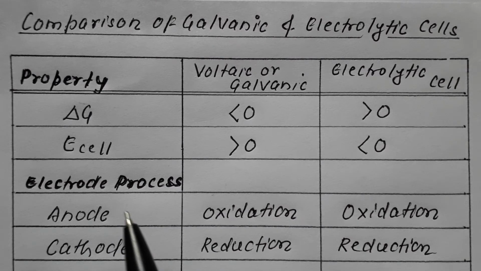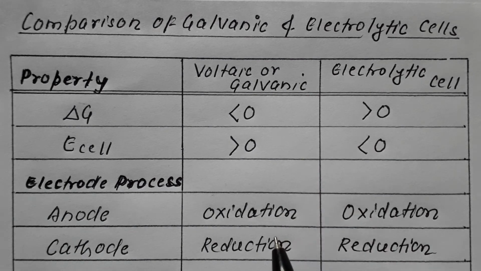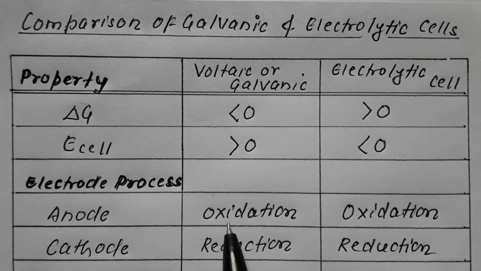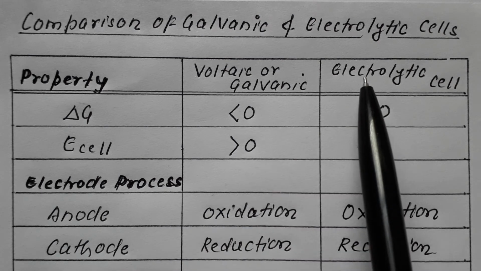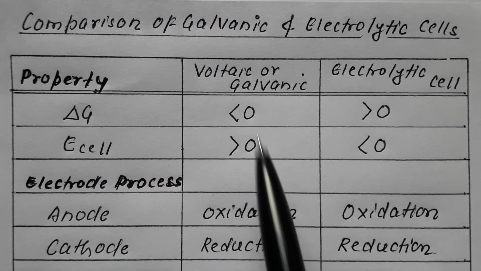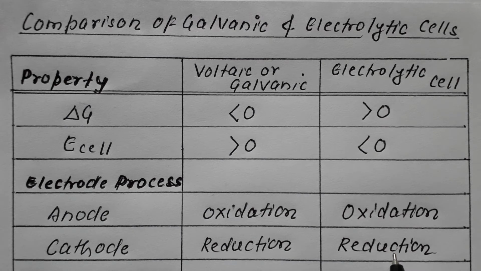Very important, in both the voltaic cell as well as the electrolytic cell, the process taking place at the anode is oxidation. If we talk about the process at the cathode, it is reduction in the voltaic cell, and again reduction in the electrolytic cell.